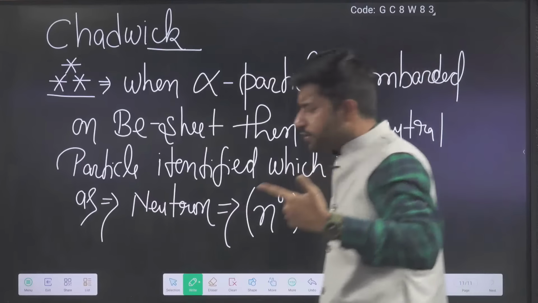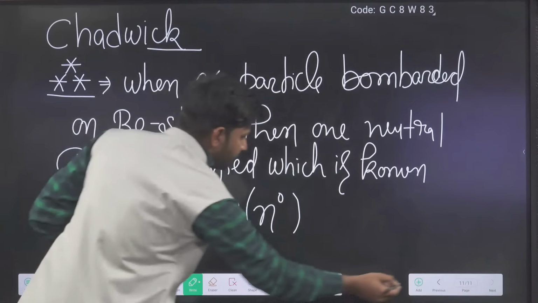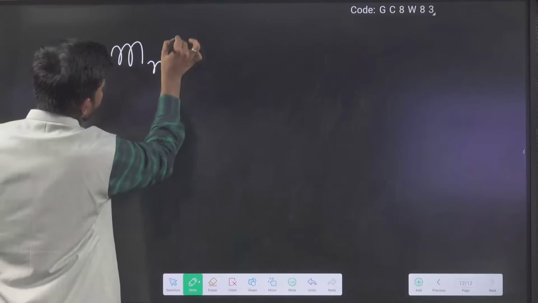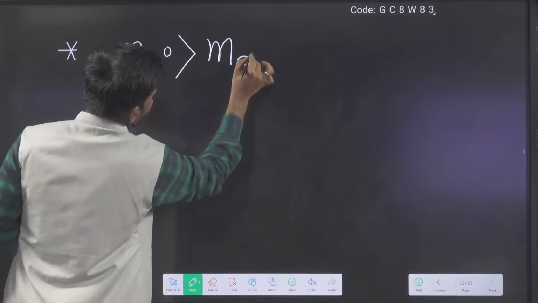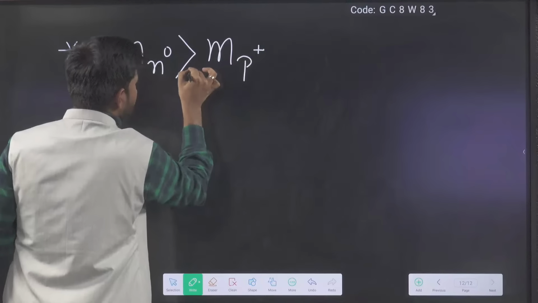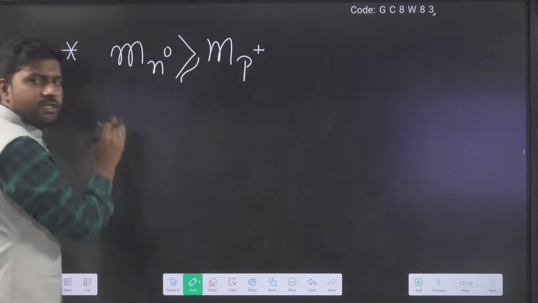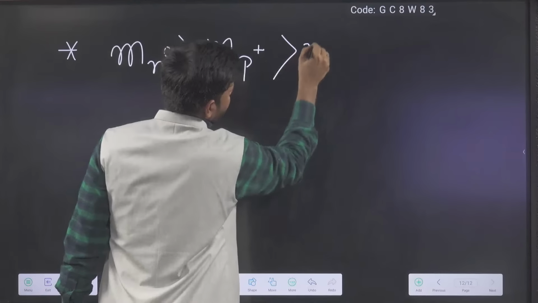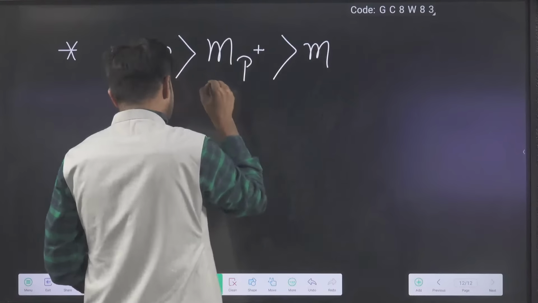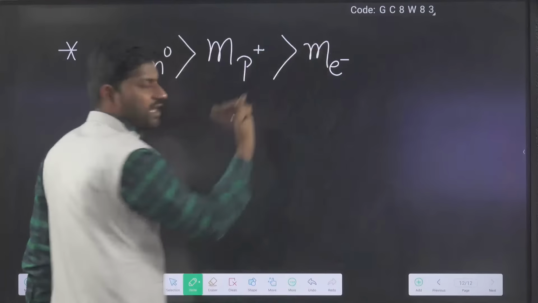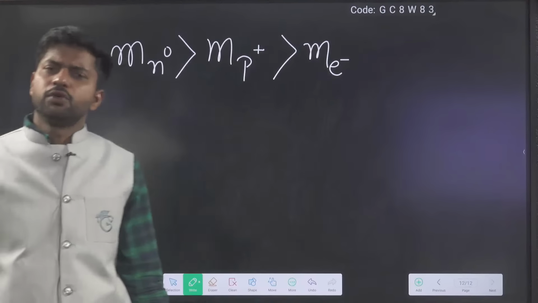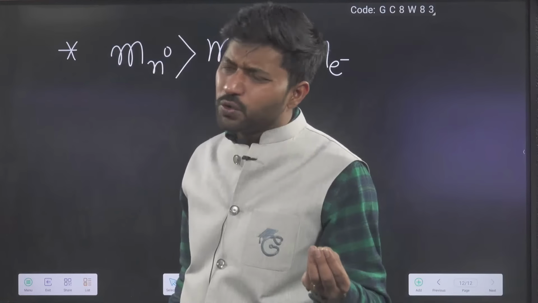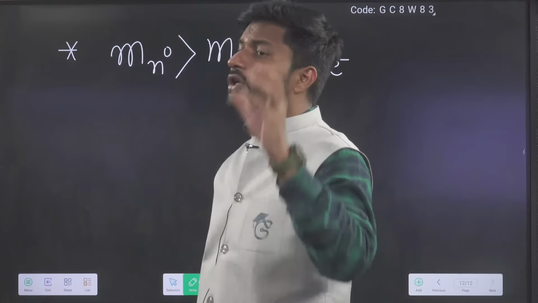But if an order-wise question comes, then the mass of the neutron is more than the mass of the proton, and comparable means nearly the same. The mass of the electron we know is very less. So the mass of the electron is negligible. To make the mass of any atom, the electron has very little role, so we are going to neglect it.